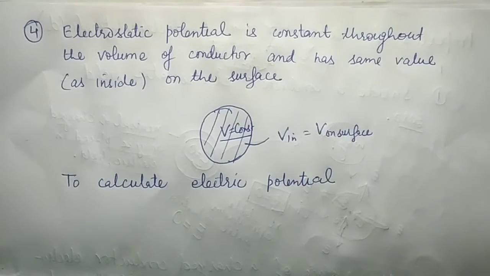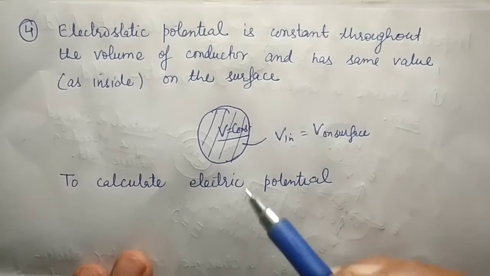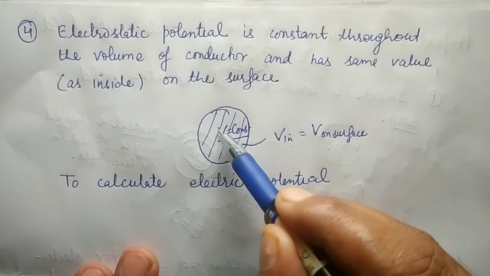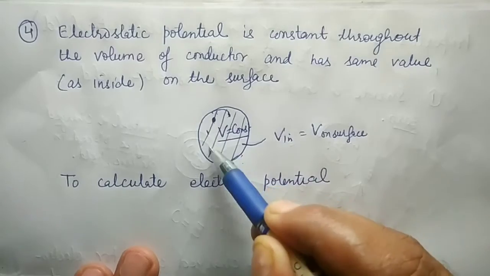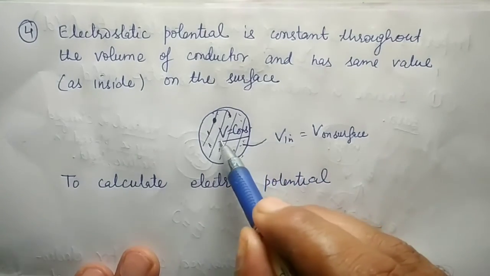Now the fourth property is that the electrostatic potential is constant throughout the volume of the conductor and has the same value as on the surface. It means that suppose you have a solid conductor, then the value of the electric potential at each and every point inside a conductor will be the same.